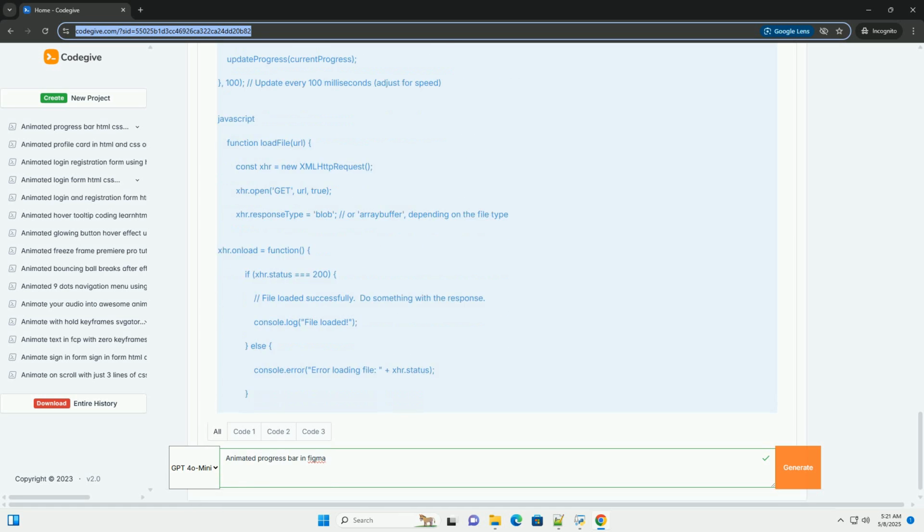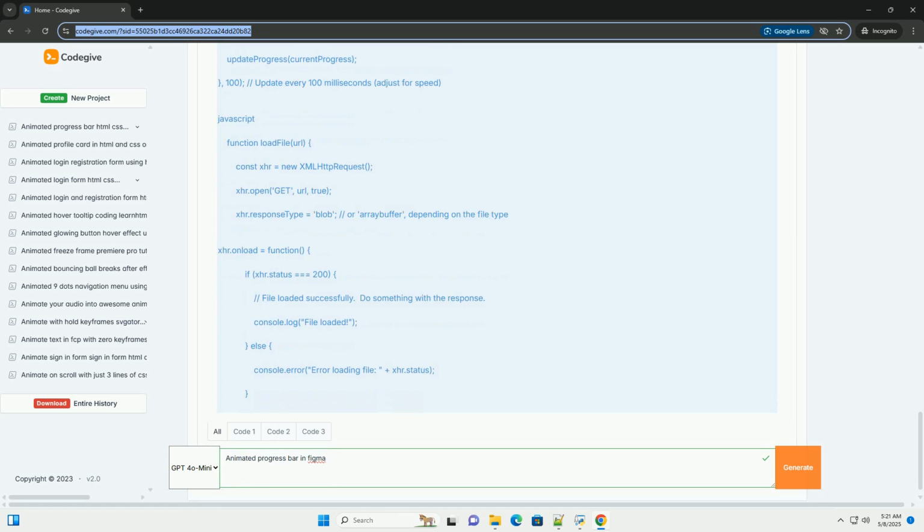Example of using GSAP for more advanced animation. First, include GSAP in your HTML. Then, modify your JavaScript. This GSAP example provides more control over the animation duration, easing, and text updating, resulting in a smoother and more visually appealing effect. GSAP offers many more options for customization.